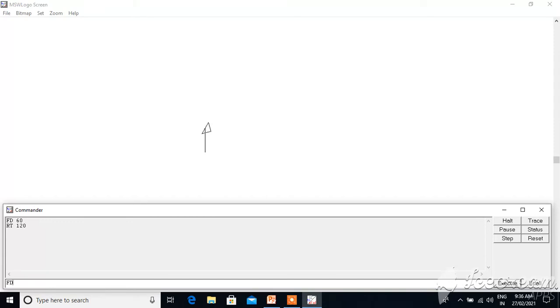Then again move forward 16 points, then turn to the right with 120 degrees. Then again move forward 16 points. In this way you will get your triangle.